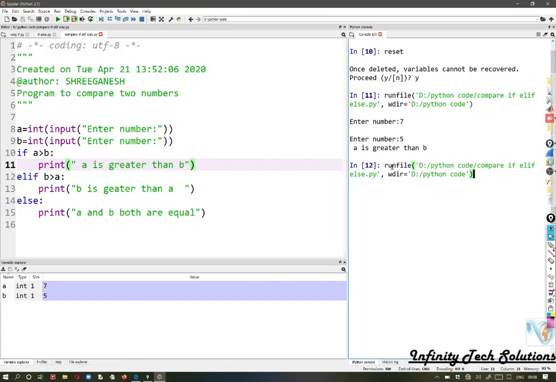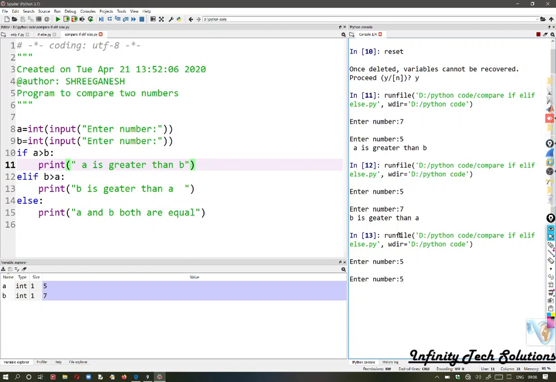Then I'm running this program again by interchanging the values. Now A is equal to 5, B is equal to 7. You can see here B is greater. Now once again we are executing the program. A is equal to 5, B is also equal to 5, equality condition. Then it is generating a message that A and B both are equal.